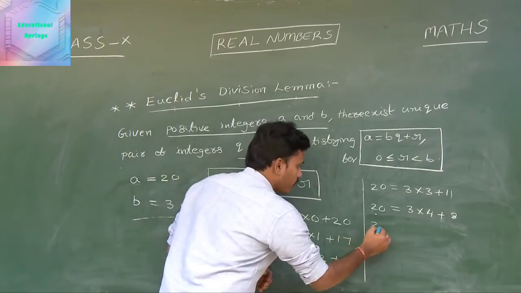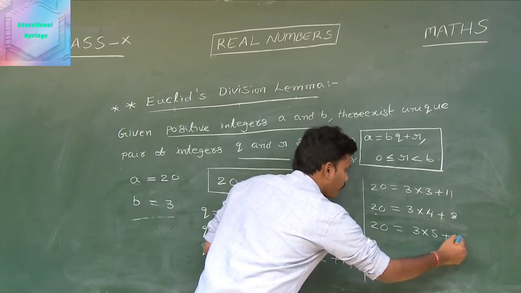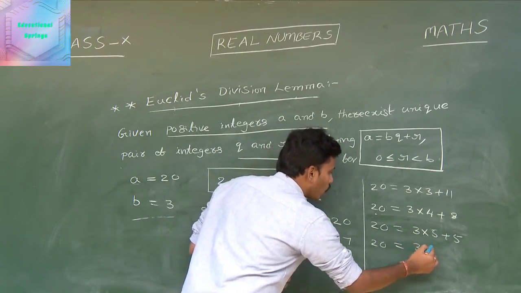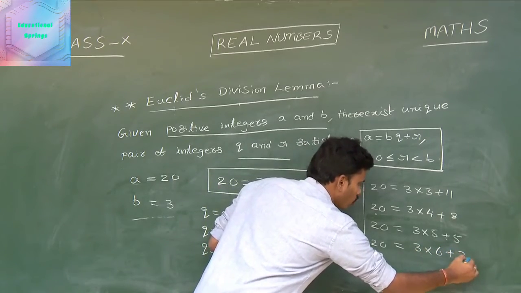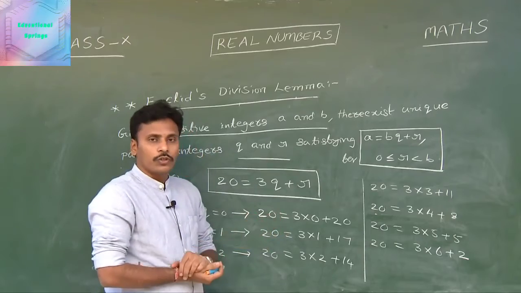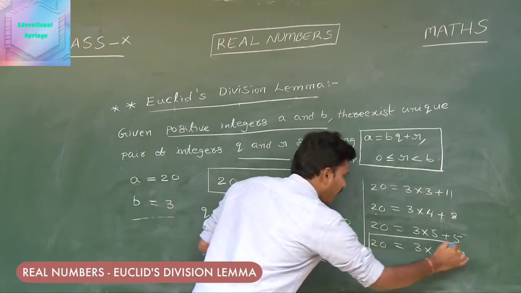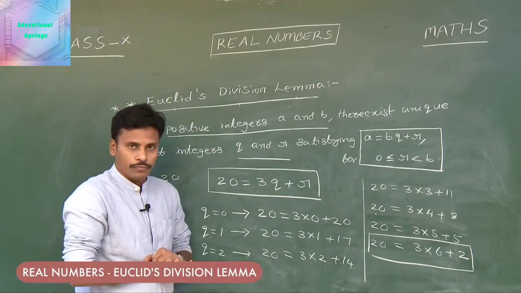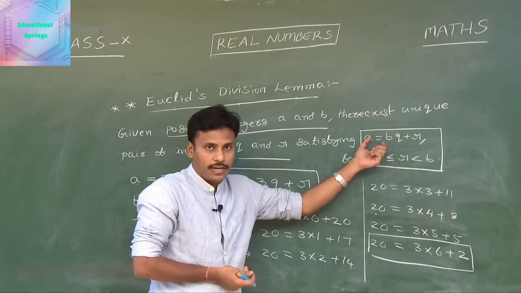And then move further: 20 equals 3 into 5 plus 5. Still it again fails. And if you write 20 equals 3 into 6 plus 2, right? 20 equals 3 into 6 plus 2. Now just pay attention to this statement. This is of the form a equals bq plus r.